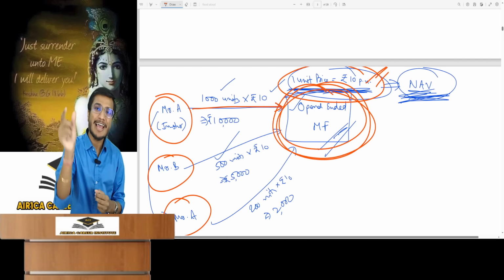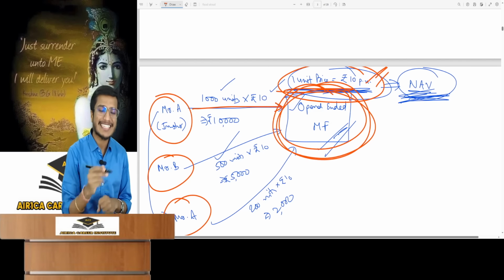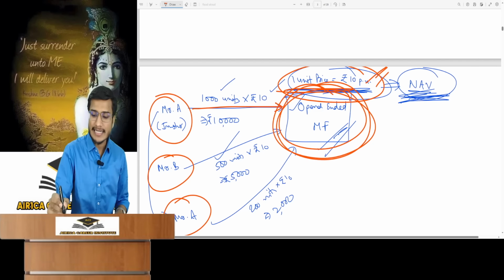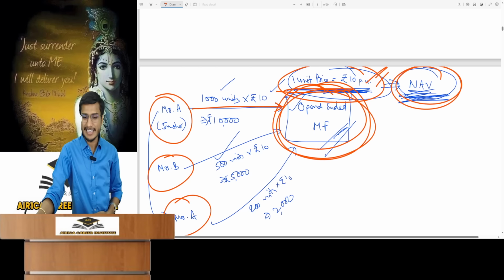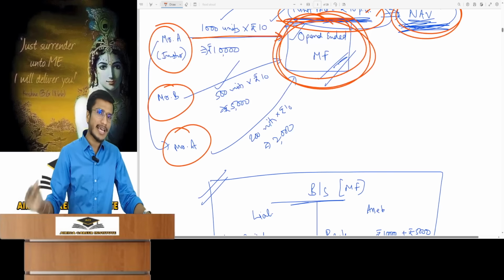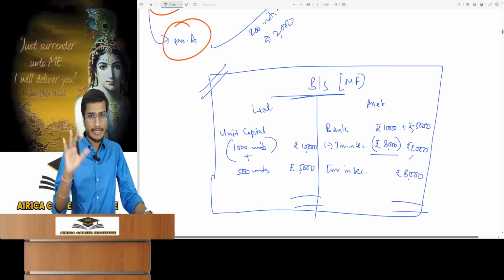I told you what we have to learn. We have to learn how to calculate the price of one unit. We will discuss all that in detail, which we call NAV. We have to learn this next. Understood what an open-ended fund is? I have explained the process of an open-ended fund to you.